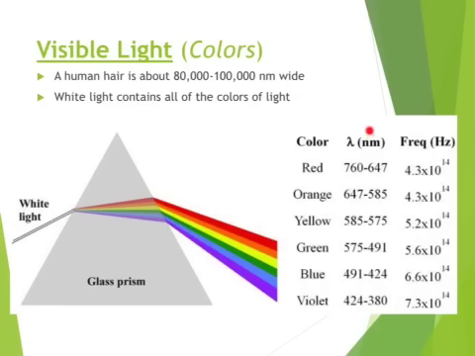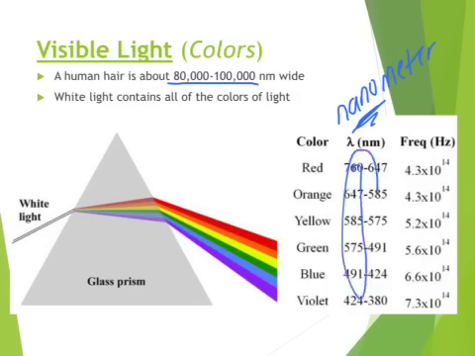Now, nanometer, right here we can write nanometer. Nano means super, super tiny. So if you think about it, 80,000 nanometers is about the size of the width of a human hair. Not the length of it, but literally, like, if you were to look at the end of your hair, that's how big the end of your hair would be. So these right here are super, super small.